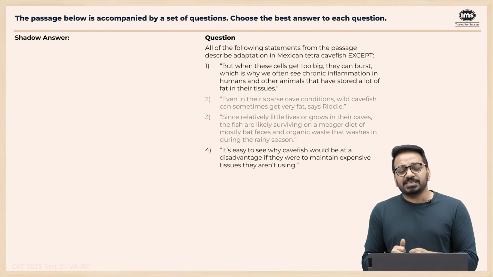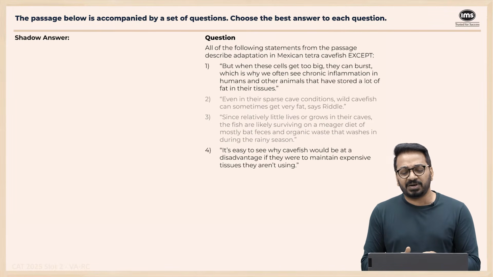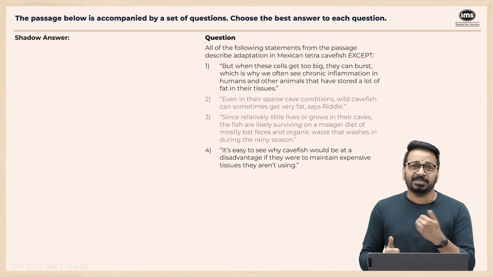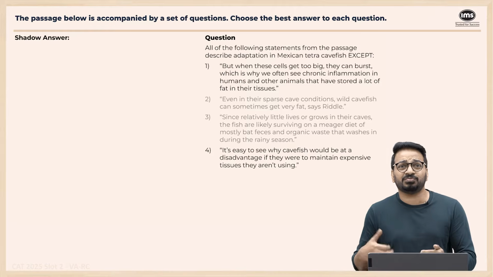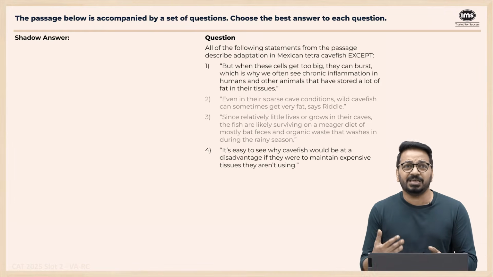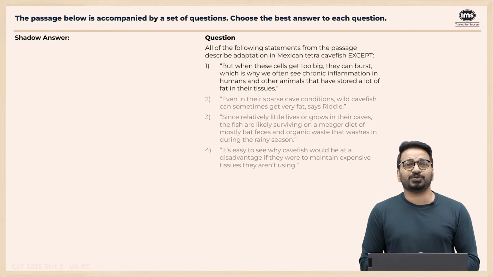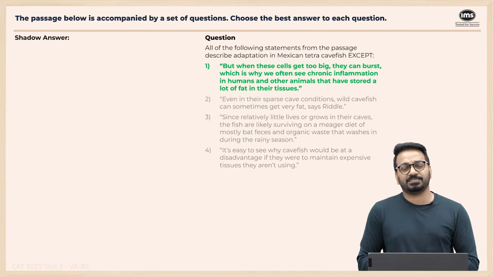Third one, it is easy to see why cavefish would be at a disadvantage if they were to maintain expensive tissues that they are not using. It's a disadvantage to have expensive tissues. What is the expensive tissues? Eyes. And what did they do to adapt? They got rid of the eyes. So that's also an adaptation, which is why this also goes. So again, for the third question in a row, the answer to this one is option number 1.